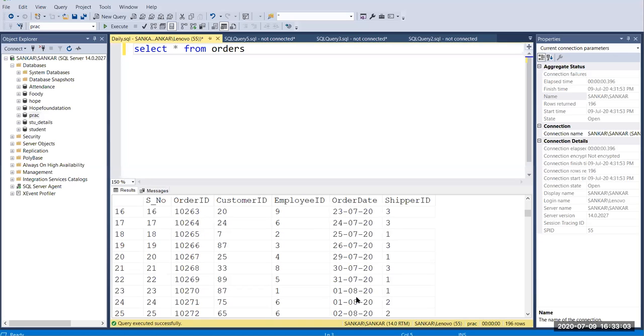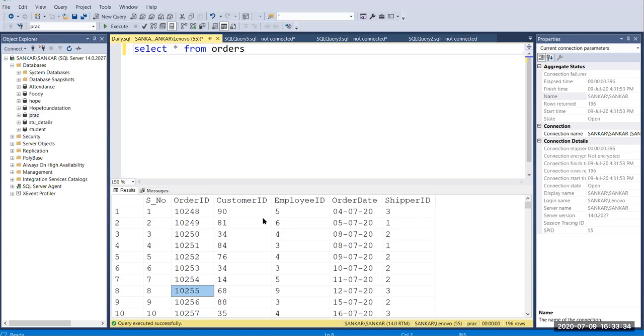Okay, so the reason is, here also you can see we have some dates. Okay, so the same customer ordered some products, right? So ordered some products on different dates, right? And each order is inserted in different rows, by the order ID.